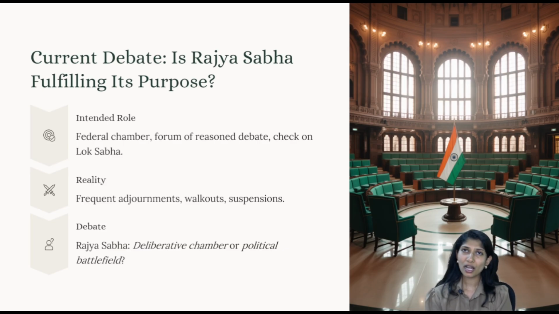Yes, and now when the chair of Rajya Sabha is favoring any particular ruling party, that is what the opposition felt. Here we are not telling whether he did or did not. It is how the opposition felt. Also, in this period there were a lot of frequent adjournments, walkouts, suspensions. All of this led to a question as to whether Rajya Sabha is a deliberative chamber, as in, is it really a revisionary body or is it just a political battlefield?